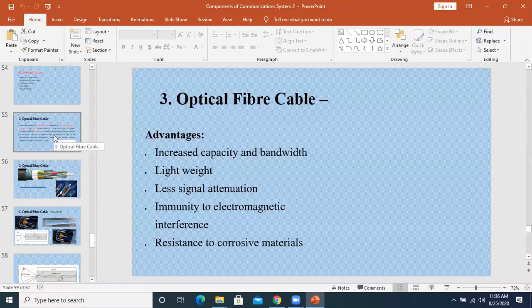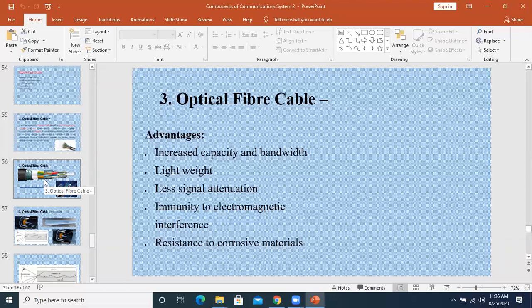Okay, the light is going through the core and cladding. Core and cladding are two different materials having two different refractive indices. I had shown you diagrammatically how two different refractive indices make it possible for the data to transmit through the wire.